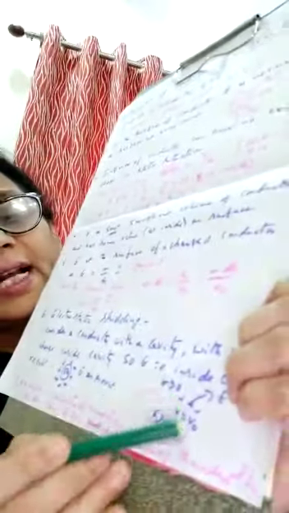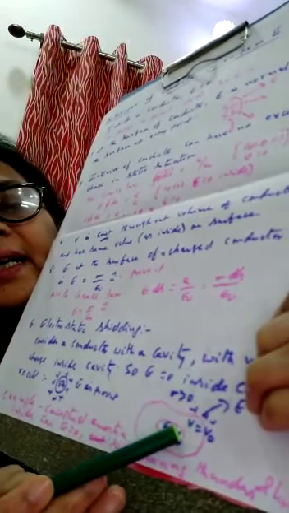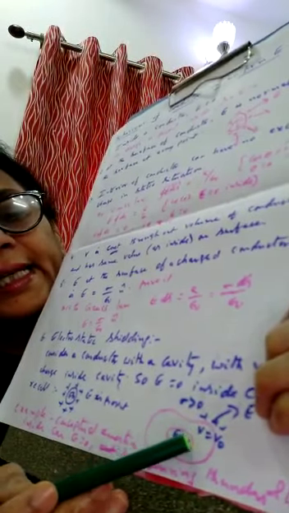So when you take a conductor and make a cavity deep inside it, and keep it in an electric field, then what happens? E in the cavity is 0, but V is not 0. Some potential will be there. If this is the conductor and this is the cavity, a small circle, inside that E is 0, but V is not 0. V is constant over there. So this is called electrostatic shielding. We are shielding the charged body.